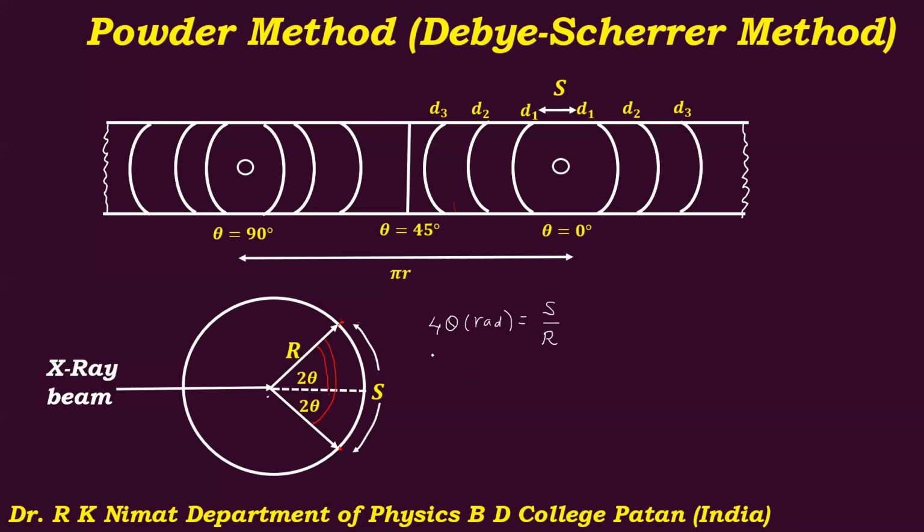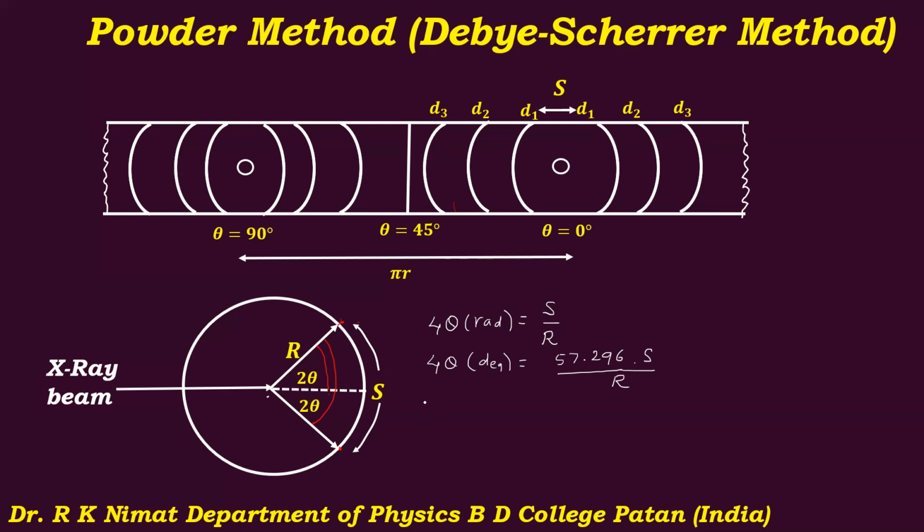If you have to calculate this 4 theta in terms of degree, then you have to multiply this numerator by this quantity 57.296 into s divided by r, so that you will get this 4 theta value in degrees.